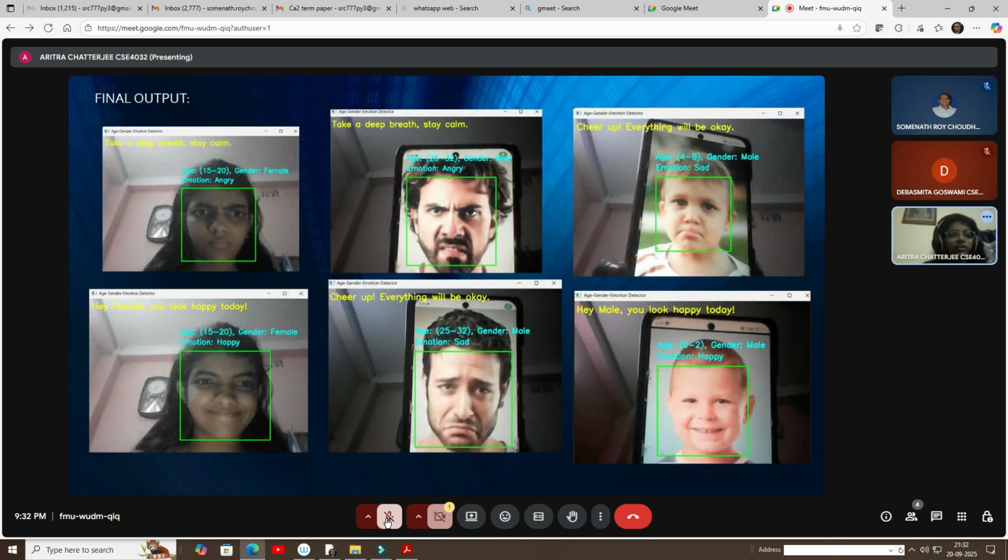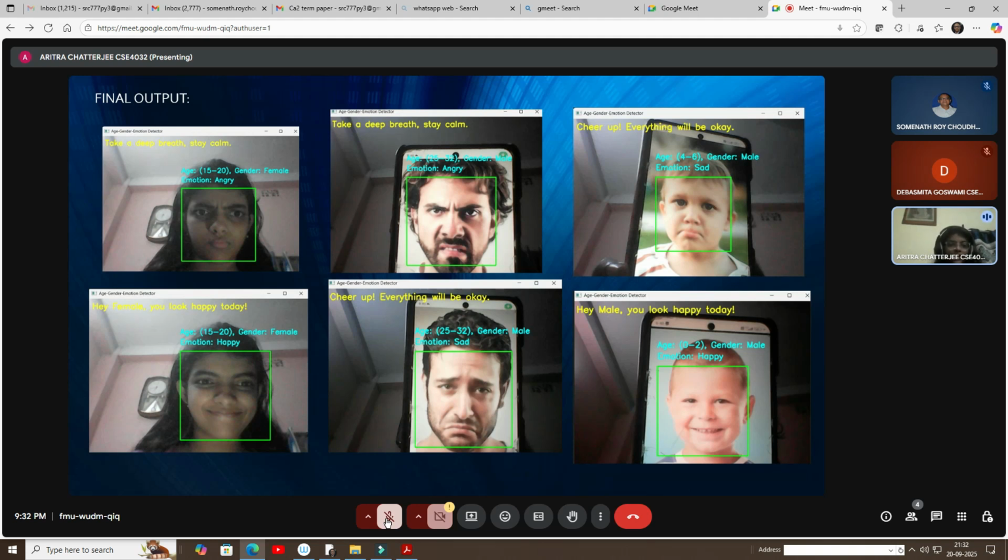In the first picture, we can see that the age group is in the range between 15 to 20. The gender is female, the emotion is angry. And according to that, we have also displayed a message. For example, for angry emotion, we have given the message, take a deep breath and stay calm.